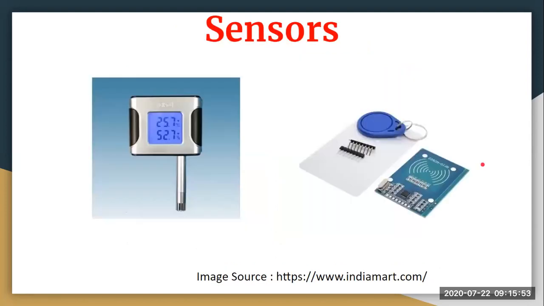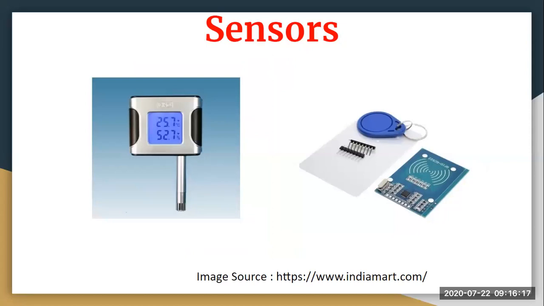Next, an important component is sensors. When we talk about electronics, we divide it into two parts: sensors and actuators. Everybody knows that sensors are the way information is captured into your devices from the environment. It is sensing something.